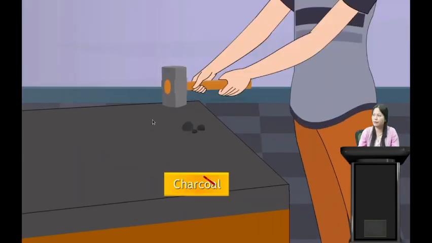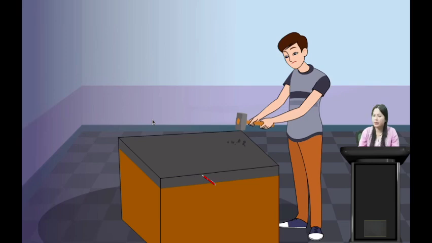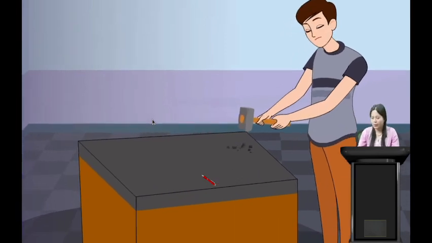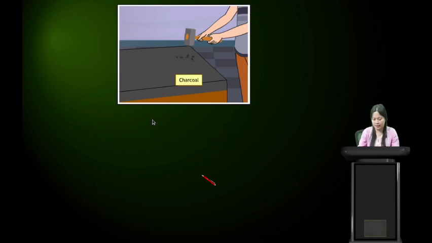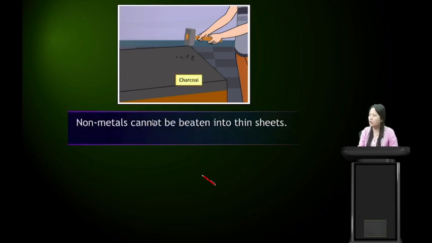Now let us see for non-metals. Charcoal is an example of non-metals. Now what happens when we hammer charcoal? It breaks, right? It breaks into small pieces. We cannot make it into thin sheets. Yes, students. So from here we can see that non-metals cannot be beaten into thin sheets. So they are non-malleable. Non-metals are non-malleable.